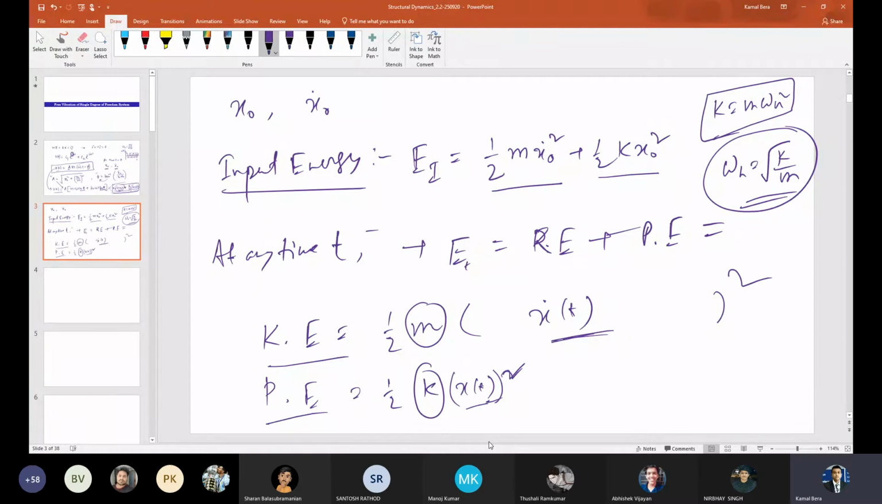Then finally you can again substitute omega n square equal to K by M to get into the form of M and K. Okay?